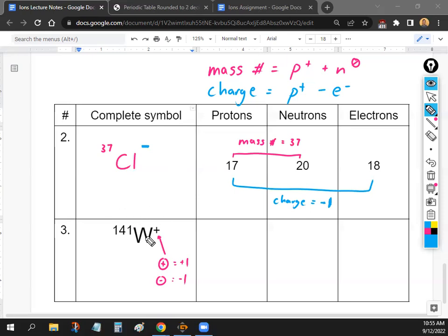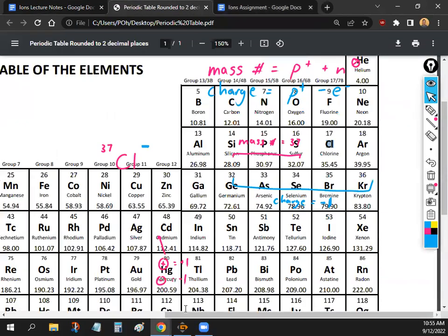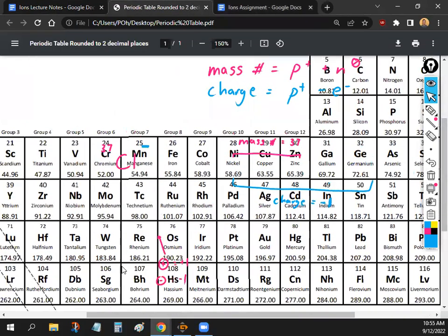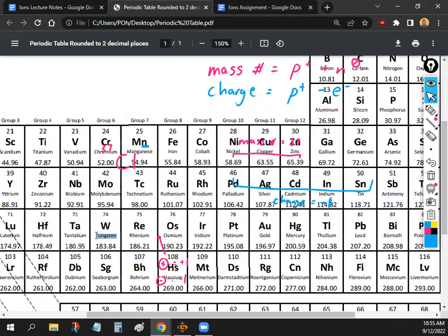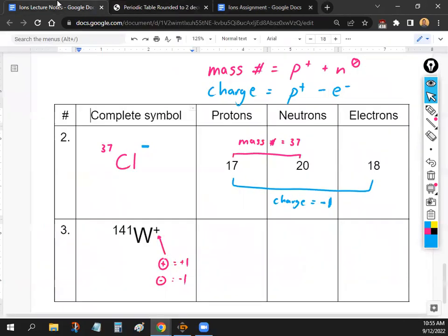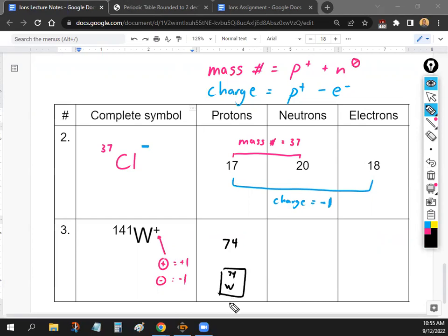Okay, let's do this last one and then we'll be all done. So we got W. If we look at W on the periodic table, we're gonna find that it is tungsten. Okay, and how many protons does tungsten have? Yeah, 74. Good. It's just a number on the top. So we can fill that in really easy. So the number of protons is going to be 74. And it's because when you look for the box with tungsten in it, it has a 74 on the top. Okay, pretty simple.